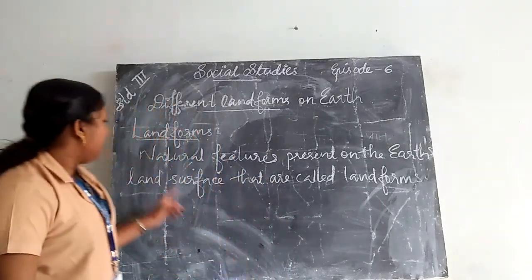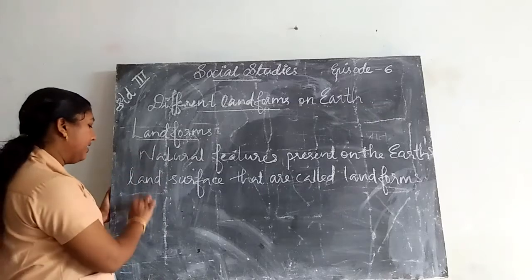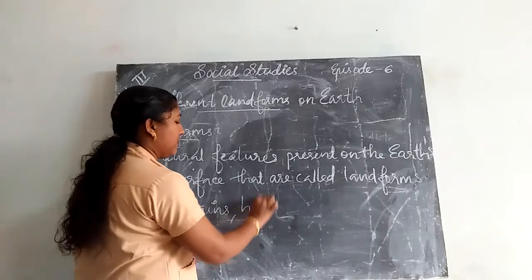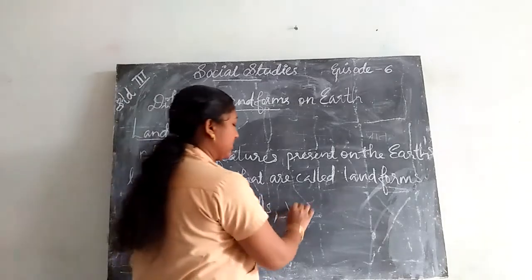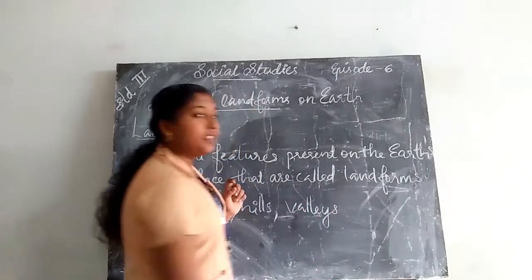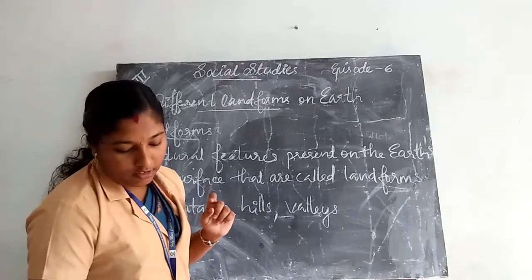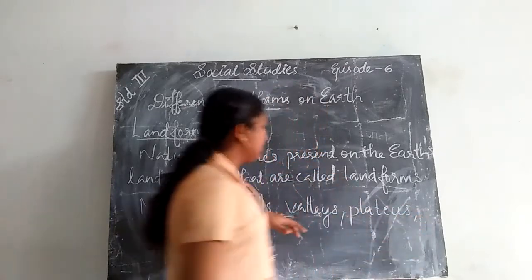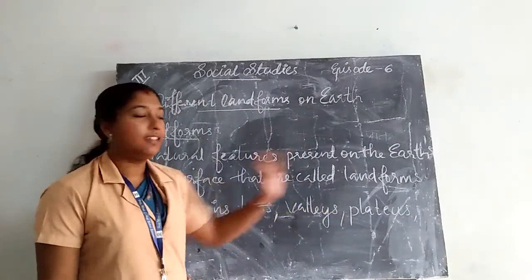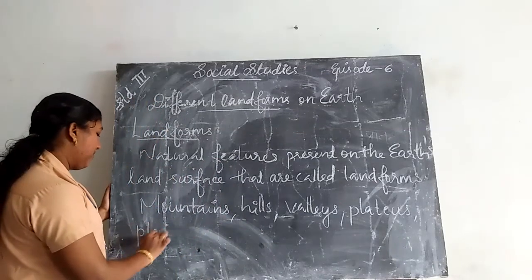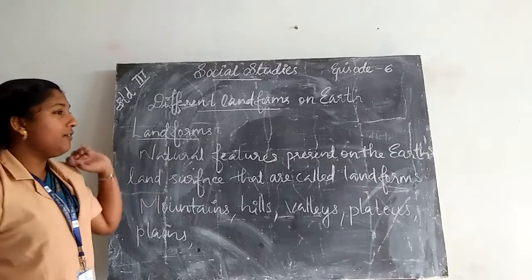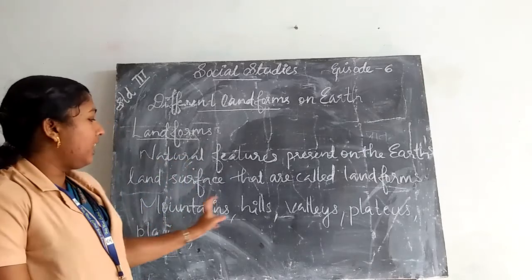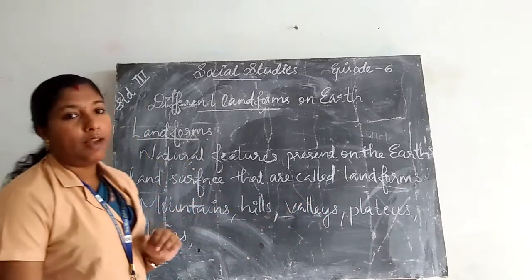The natural features are mountains, hills, valleys, plateaus, plains, etc. These are the landforms present on the Earth's surface.